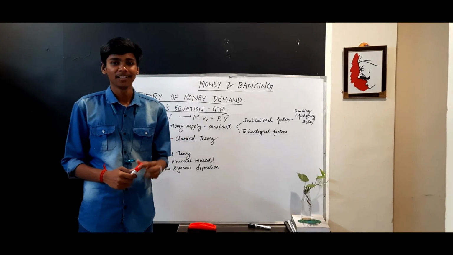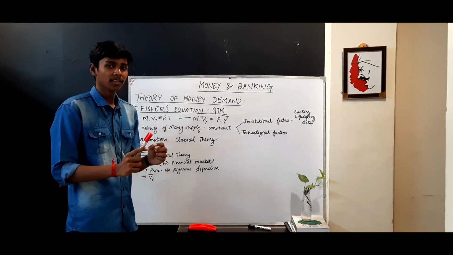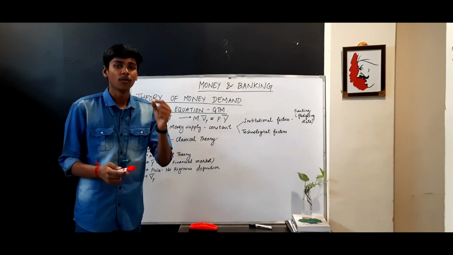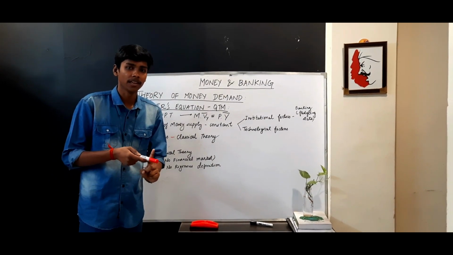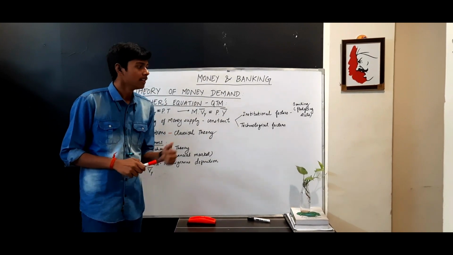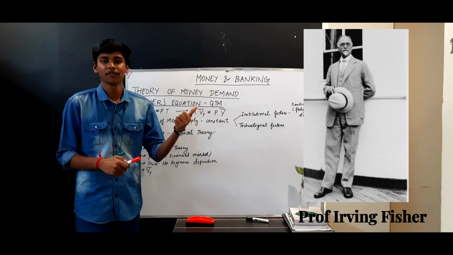Now we are going to look at Fisher's equation, that is, the quantity theory of money. Actually, it is not a money demand theory, it is a money supply theory. He suggested to the policymakers what the optimum level of money supply should be to keep the economy's liquidity stable. Here is our American classical economist, Irving Fisher.